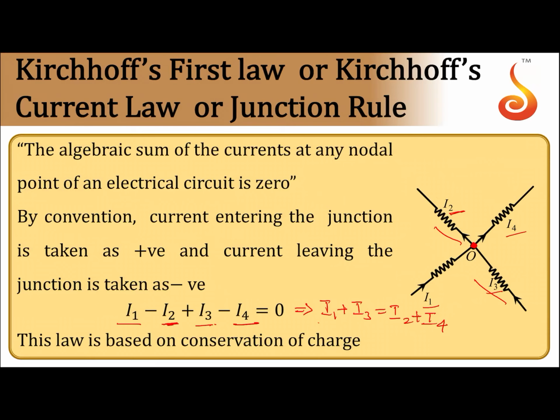So what is this I1 plus I3? It is nothing but the currents entering the node. I2 plus I4 is what? Currents leaving the node. So what you can conclude is that current entering the node is equal to current leaving the node. That means no charge accumulation takes place at a node. In an electrical network, a node will not accumulate any charge. So no charge will be accumulated. Currents entering the node will be equal to currents leaving the node.